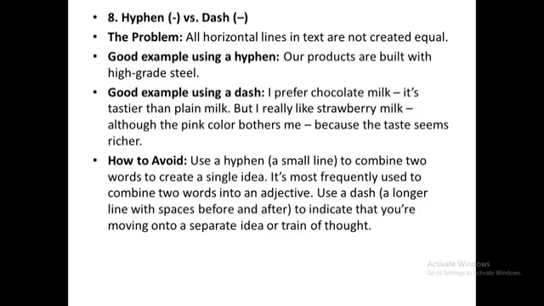Use a hyphen, a small line, to combine two words to create a single idea. It's most frequently used to combine two words into an adjective. Use a dash, a longer line with spaces before and after, to indicate that you are moving on to a separate idea or train of thought. This is what we discussed in detail in our previous lecture, but here we are comparing hyphen and dash. The first example is about the hyphen, and the second is about the dash.